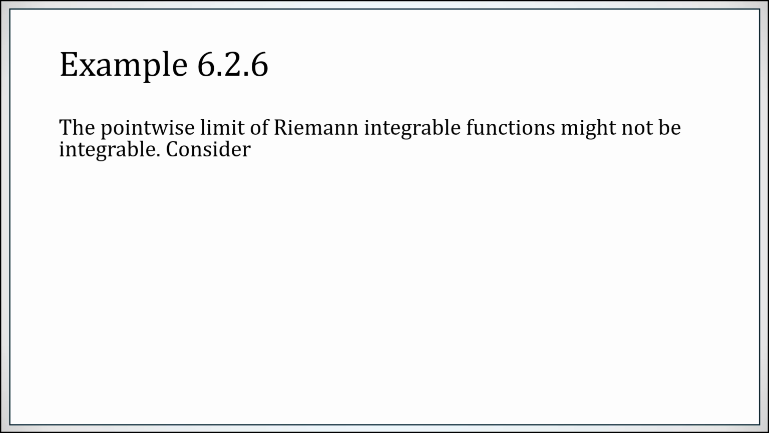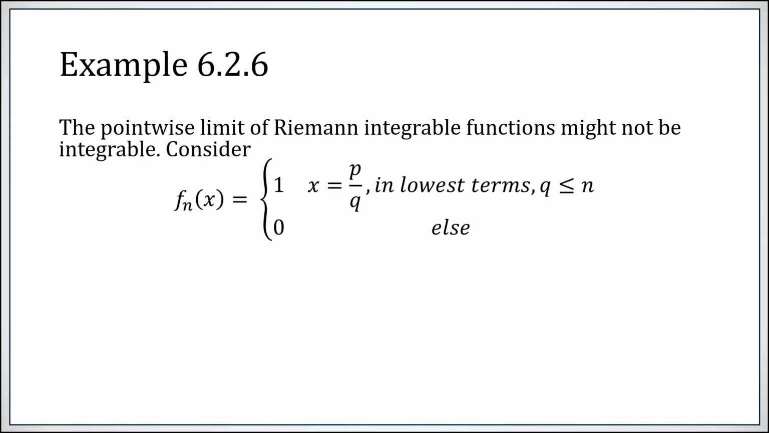Now let's look at an example to show that the pointwise limit of integrable functions does not even have to be integrable. If you replace uniform convergence with pointwise convergence, your limiting function might not even have an integral. Consider the following function. It only takes two values, 1 and 0. When is it 1? When x can be expressed as a rational number where the denominator is no larger than n. So f sub n only evaluates to 1 on rational numbers with comparatively small denominators.